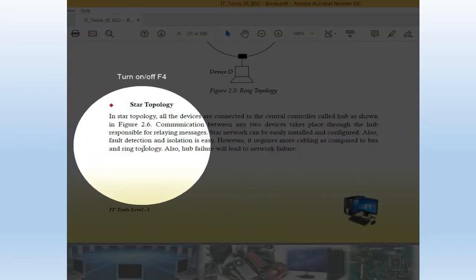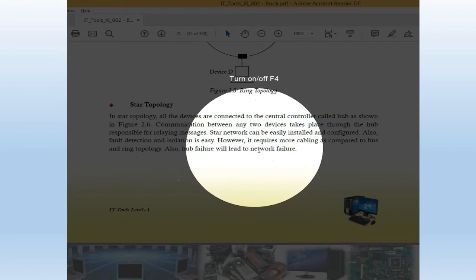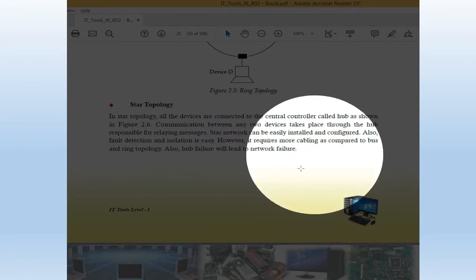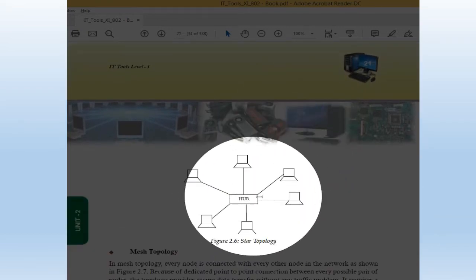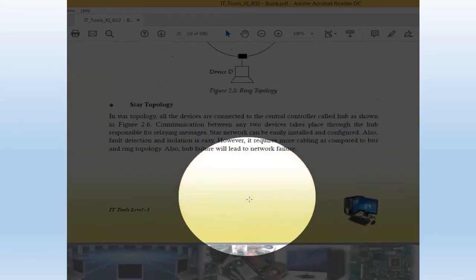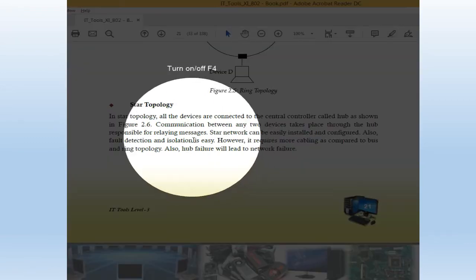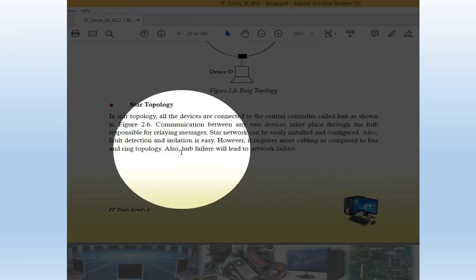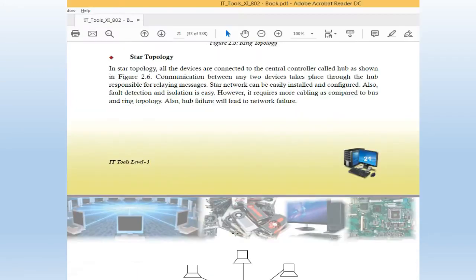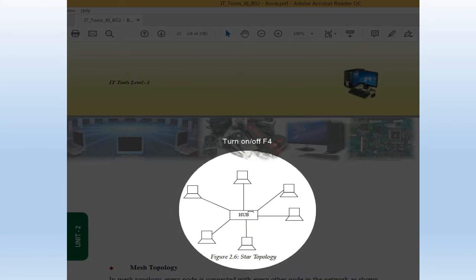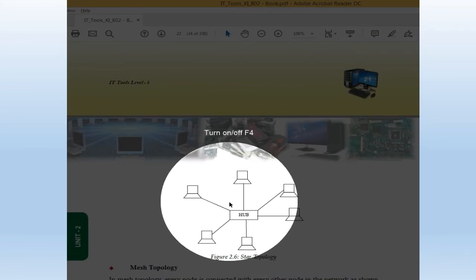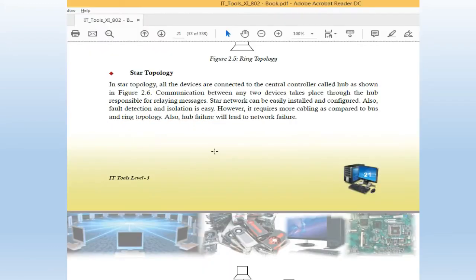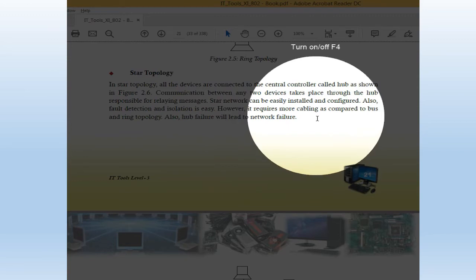Communication between any two devices takes place through the hub, responsible for relaying messages. So the hub is responsible for all the signals or the data which all the nodes are sending. However, it requires more cabling as compared to bus or ring. You can see in this diagram more cable will be utilized. But in this also it is easy to trace out if any fault will be there. We can easily trace out the fault.